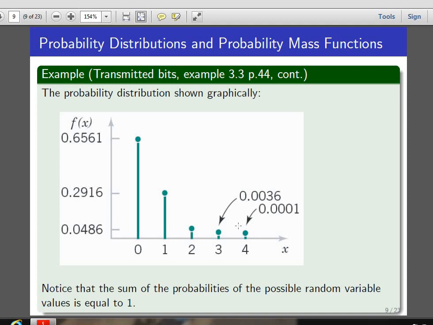Here notice that the sum of the probabilities for different values of x is equal to 1. Therefore x is a random variable and this is a probability distribution function, because the sum of all probabilities is 1.